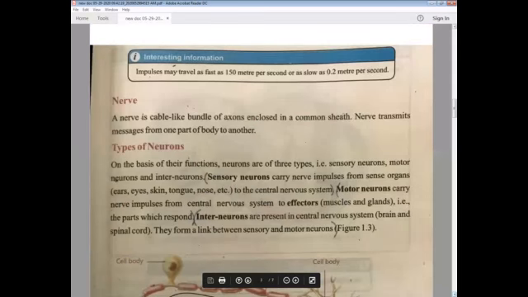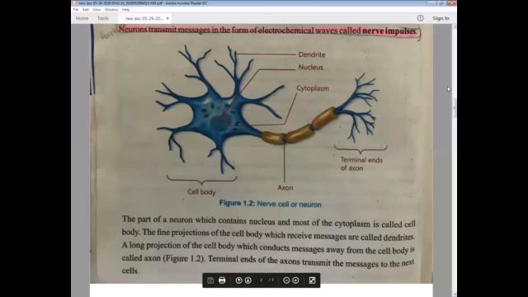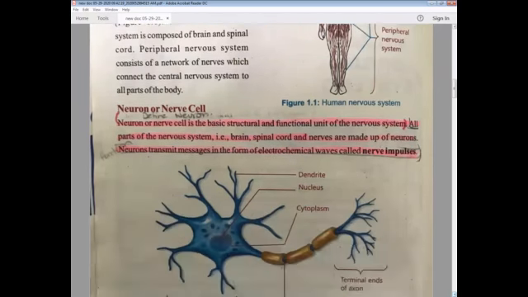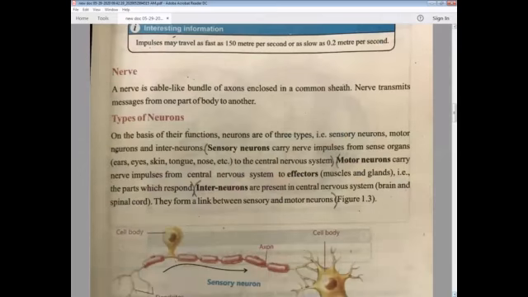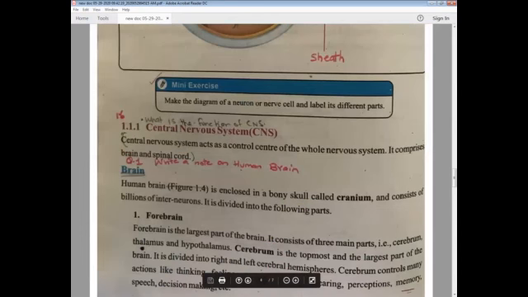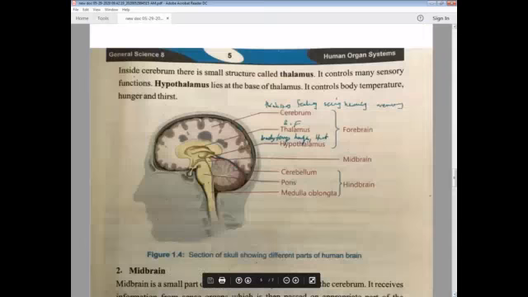And then you have to write down a complete note on the brain, which consists of the different parts I have told you. This is the homework for all of you, and you have to do it. Now, if you have any question, you can ask me.